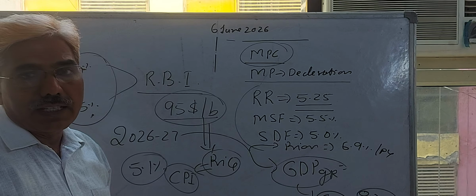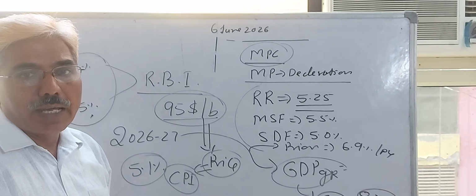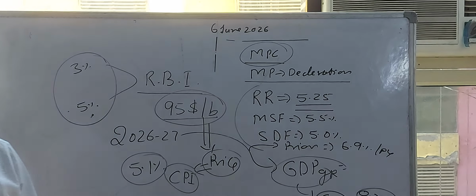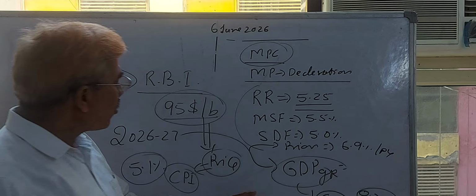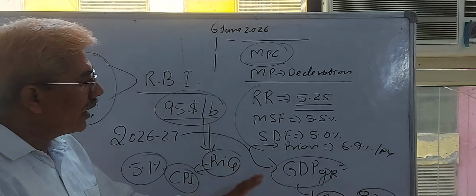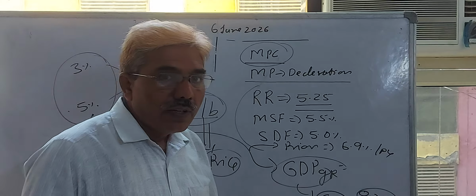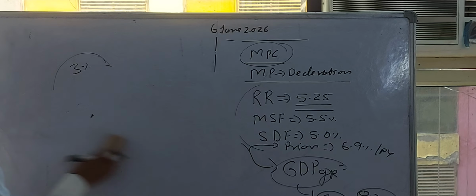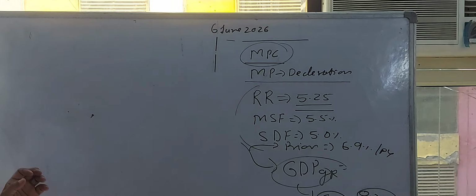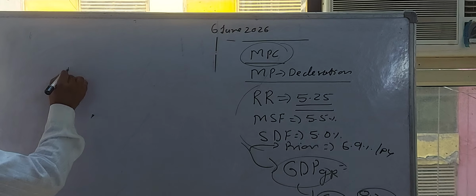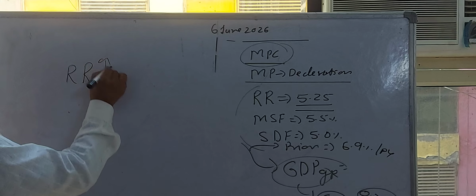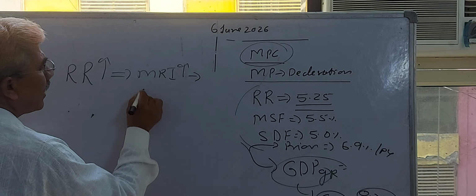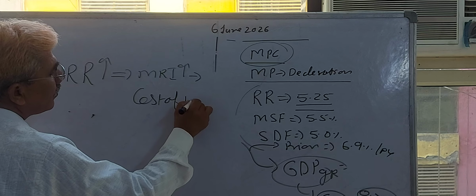Marginal standing facility rate is the rate at which commercial banks can borrow for a very short-term period, if all these variables are constant, keeping in view these kinds of inflationary pressures and this kind of loss in our GDP. If the RBI further increases the bank rate, repo rate, etc., then what happens? Consider an increase in the repo rate: it increases the market rate of interest, or you can say the cost of investment.